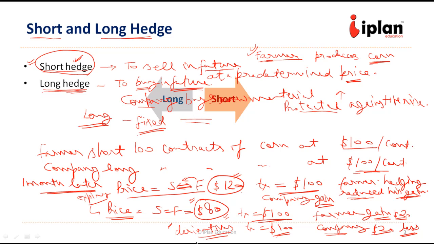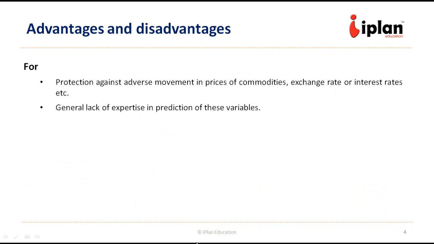So on the same lines, let us look at advantages and disadvantages now. In the favor, first argument is that the hedging provides a protection against any adverse movement of prices of commodity, exchange rate or interest rate, whichever the players are dealing in.